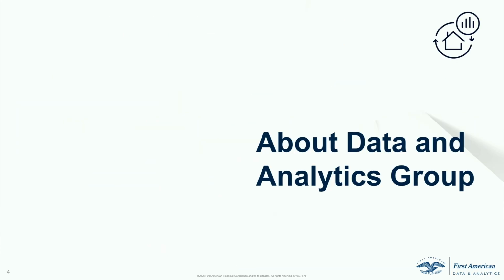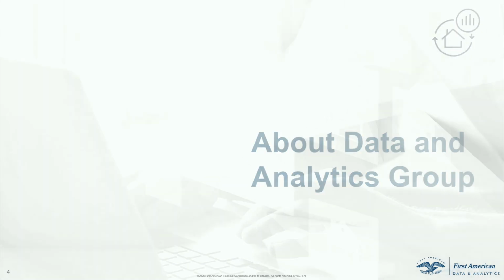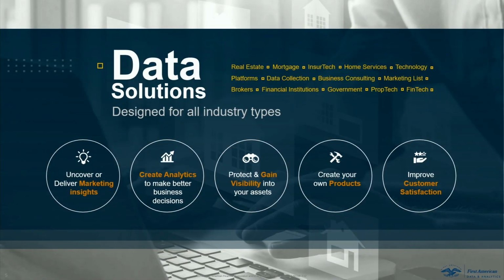So about the data and analytics group, where both of us come from, as I said in the previous slide, we provide solutions for mortgage companies and lenders and some other things. I'm going to go over that a little bit more. We provide our solutions to, again, other insurance companies, title companies, not only First American, but other companies too.